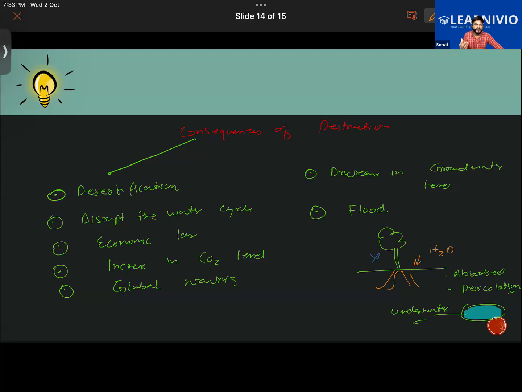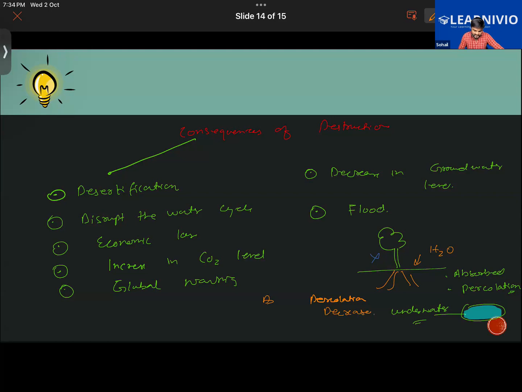So where did that water go? Where does the water in the forest go when there is a rainfall? It seeps into the ground, and that is percolation. So if there is no plant, the rate of percolation decreases. Keep these facts in mind.